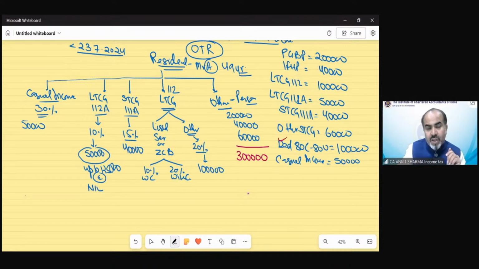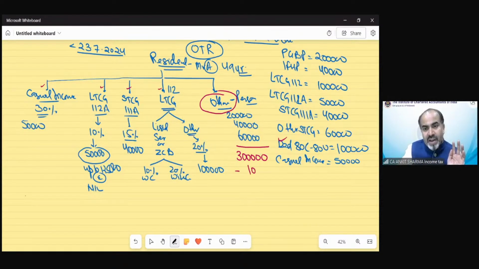Deductions are also given in the question, and the provision says that deduction cannot be claimed from this. Even deduction cannot be claimed from casual income also. That is going to be discussed in income from other sources. So any deduction can only be claimed from the part of other income. No deduction can be claimed from these income categories.